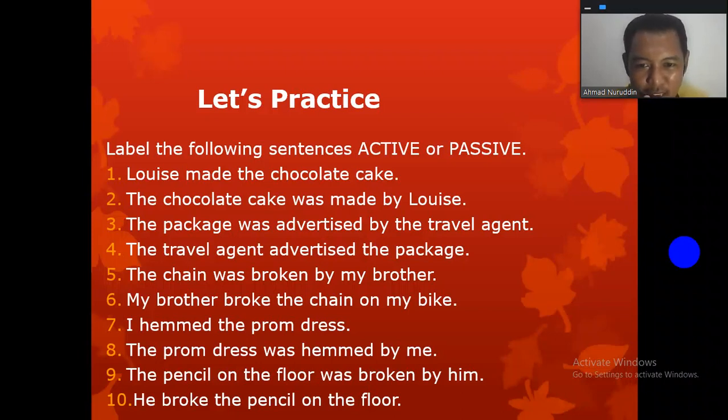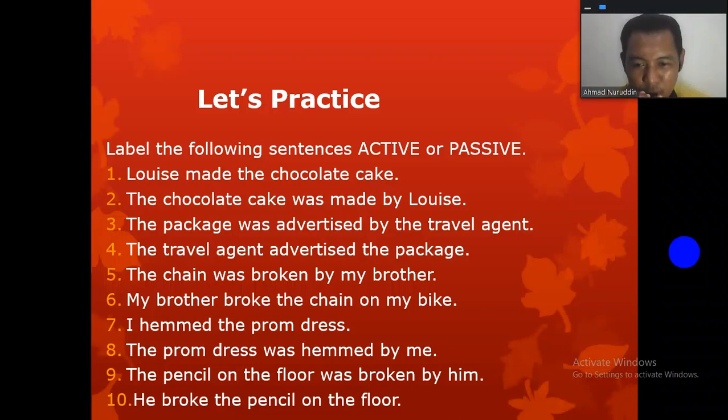Number 4. The travel agent advertised the pancake. Yeah, active voice. Number 5. The chain was broken by my brother. Passive voice. Number 6. My brother broke the chain on my bike. Active voice. Number 7. I hemmed the prom dress. Active voice.